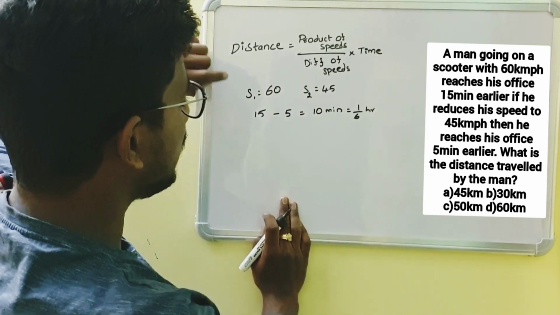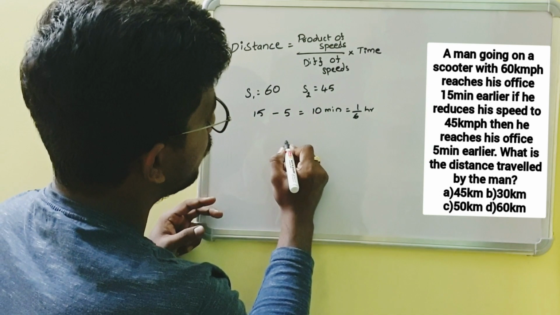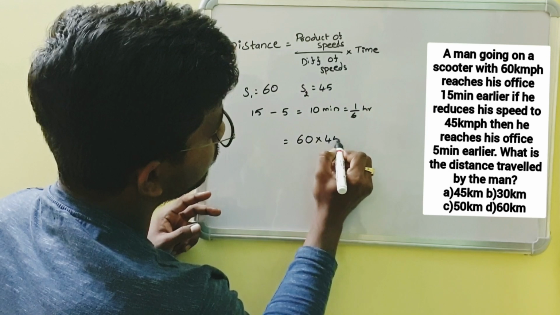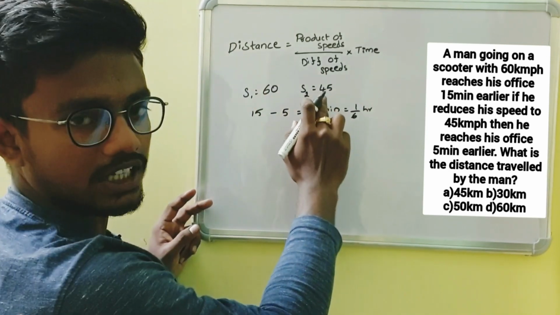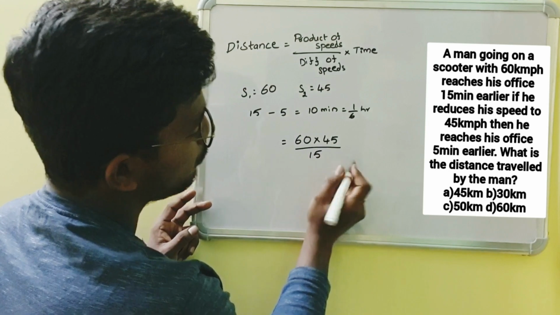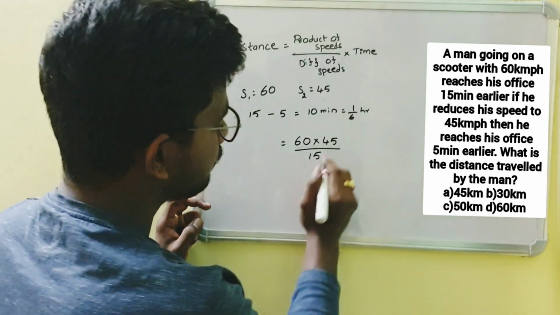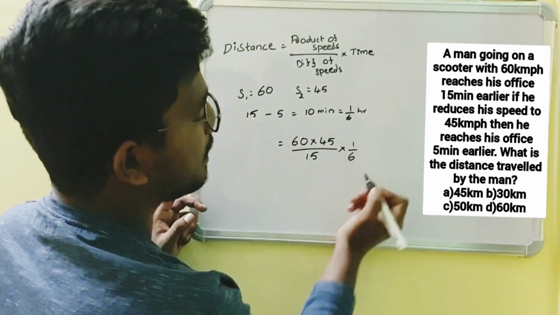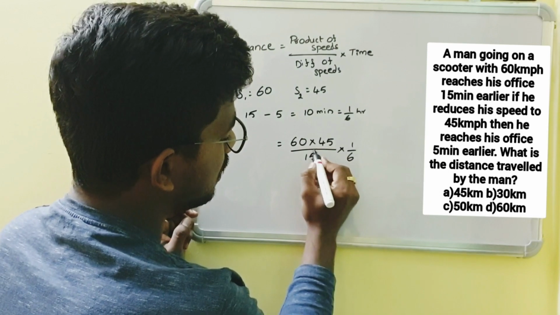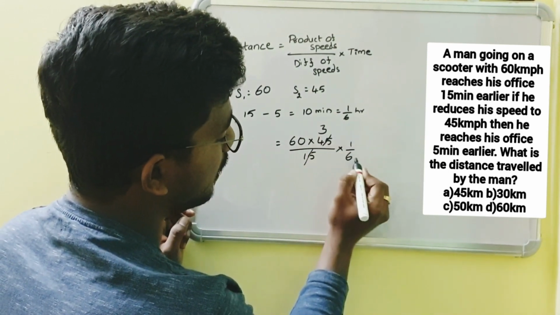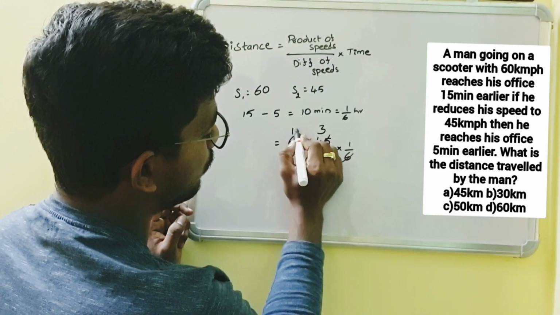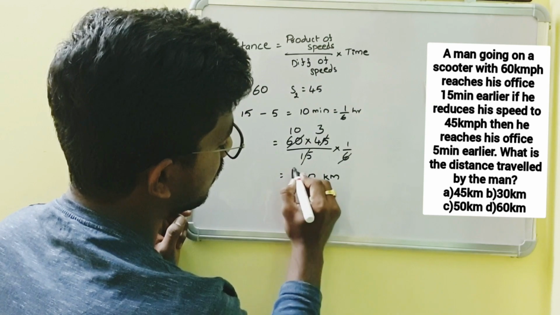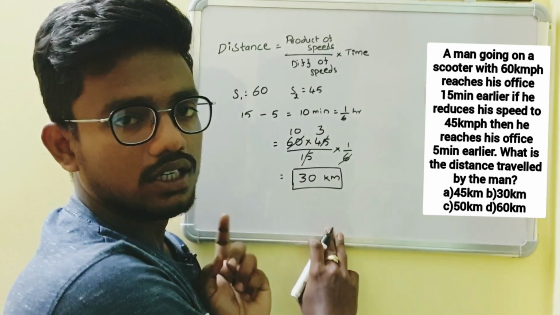Okay, by substituting these values in the formula, we get product of speeds, which is nothing but 60 into 45, and difference of speeds, 60 minus 45, is 15. Okay, 15, these are in kilometers per hour, and time is 1/6 of an hour. By cancellation with 15, we get 15 3s are 45, and cancellation with 6, we get 6 into 10, which is nothing but 30 kilometers. Okay, 30 kilometers. So directly we have obtained the distance.